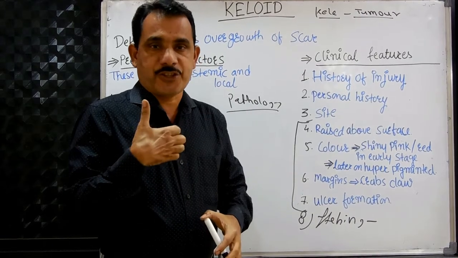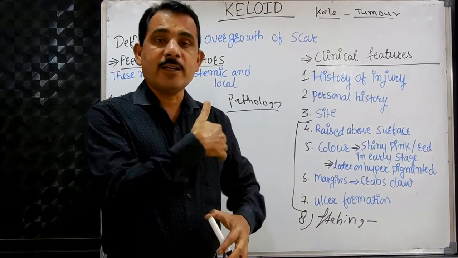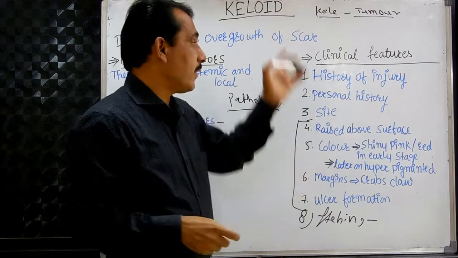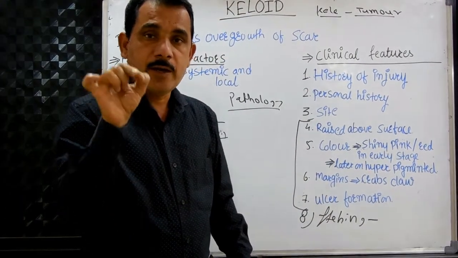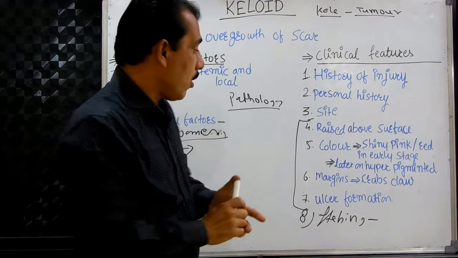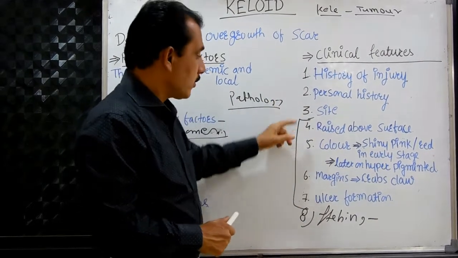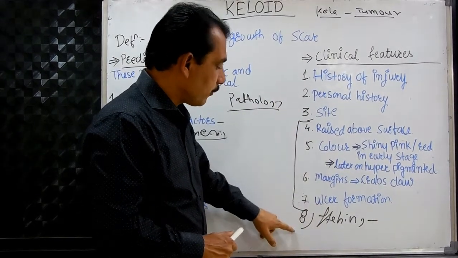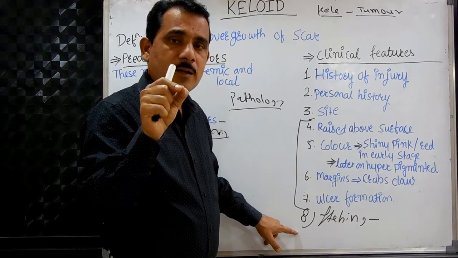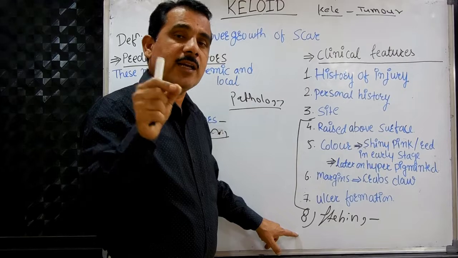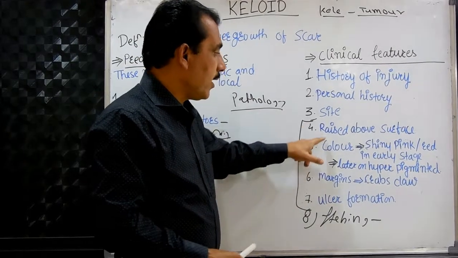Always the patient wants to scratch, and this is increased by the scratching or the swelling. So itching is another characteristic clinical feature of the keloid. So we understood all these are the clinical features of the keloid, from 4 to 8. These five are the particular, you can say specific, clinical features of the keloid.